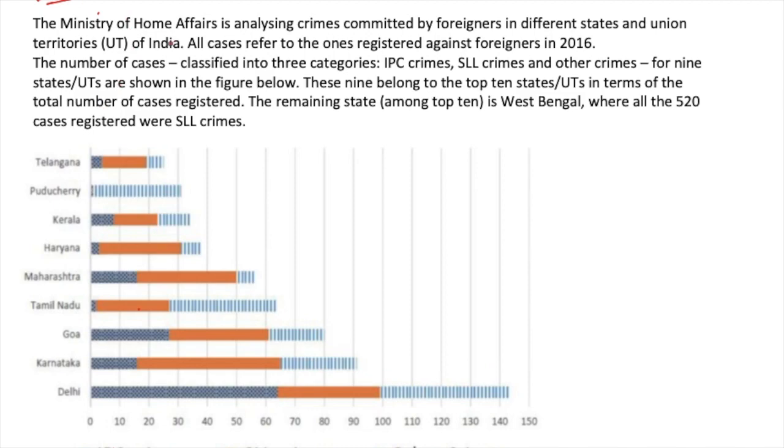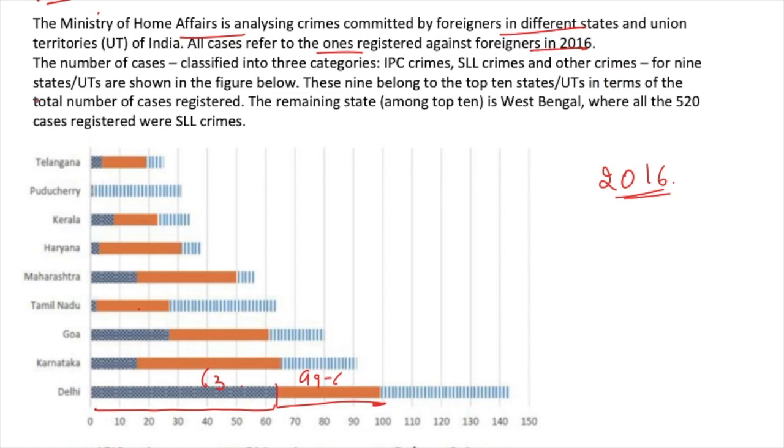For the bar graph, you have the Ministry of Home Affairs analyzing crimes committed by foreigners in different states and union territories of India. All cases refers to one registered against foreigners in 2016. So basically this bar graph gives you the cases which were registered against foreigners in 2016, further divided into different crimes. For example, for Delhi you have IPC crimes as this, which shows about 63 IPC crimes. Then for SLL crimes, this is slightly less than 100. So this is 99 minus 63 SLL crimes and other crimes.